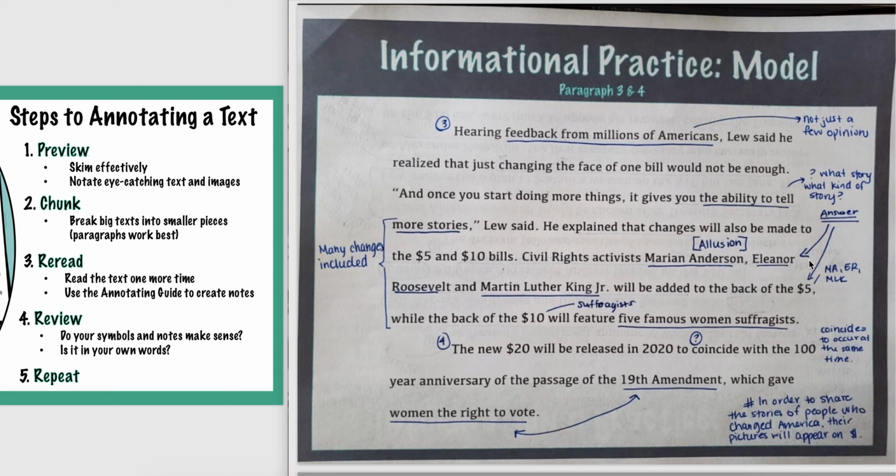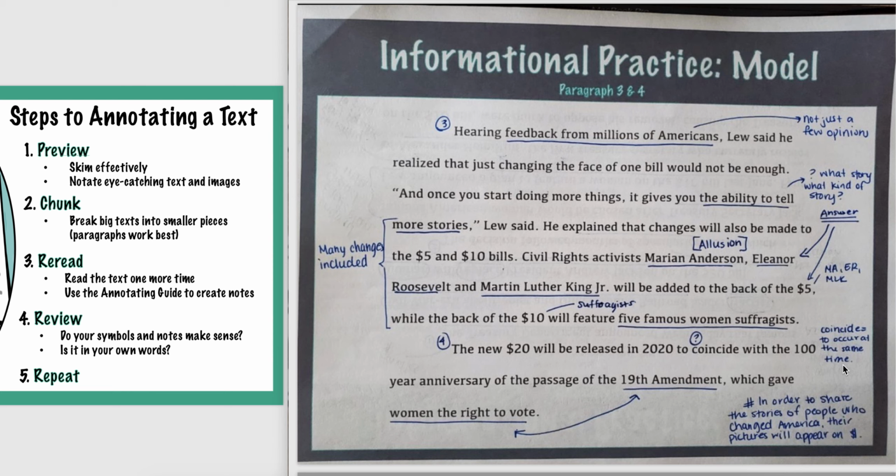So let's finish it off with our paragraph number 4. The new $20 bill will be released in 2020 to coincide with the 100-year anniversary of the passage of the 19th Amendment, which gave women the right to vote. So here's a connection that I did not indicate, but it does connect right here. So the $10 bill was going to have suffragists, well, women's right to vote, the 19th Amendment. So also I have my connection. If I didn't know what the 19th Amendment was here, I can use context clues that was what gave the women the right to vote. So I put coincides: to occur at the same time.